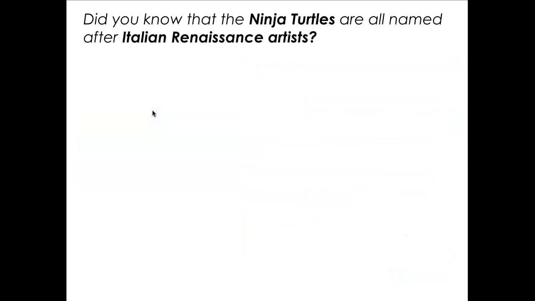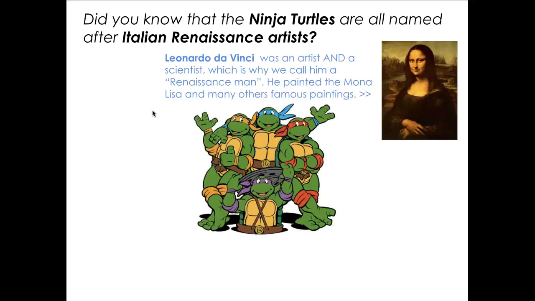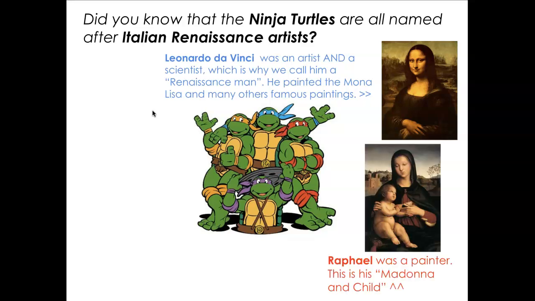Did you know that the Ninja Turtles are all named after Italian Renaissance artists? So here they are, and we have Leonardo da Vinci. He was an artist and a scientist, which is why we call him a Renaissance man. He painted the Mona Lisa and many other famous paintings. We have Raphael. He was a painter, and this is his Madonna and Child, right? So it's kind of like a Mary and Jesus type of painting, influenced by humanism.